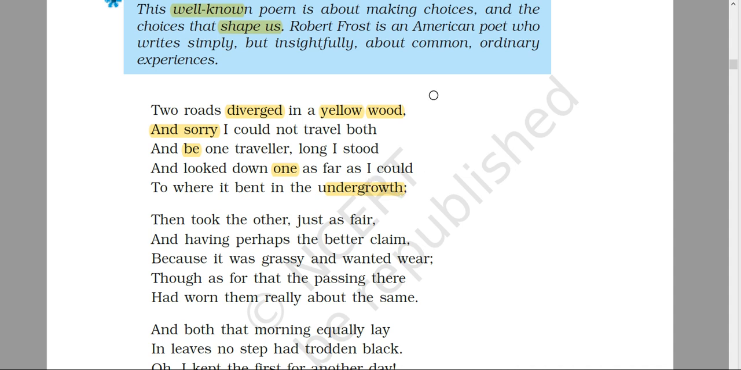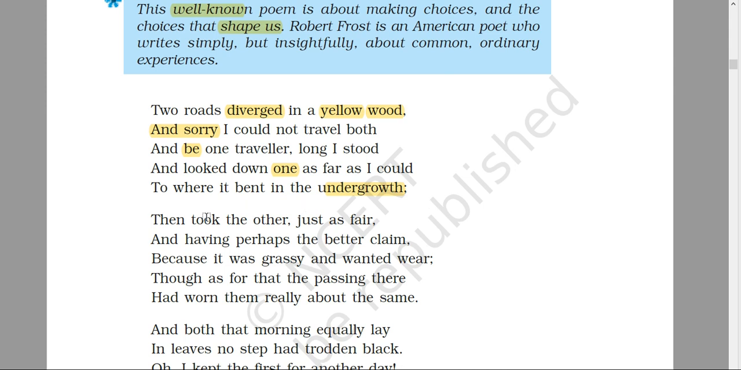So the first stanza tells that the poet is standing in front of two roads in the forest. It is autumn season here, and there are two choices in front of him. He could not choose both those roads, and that's why he is thinking very hard which road he could take, because both the roads are standing the same, both the roads are looking the same.